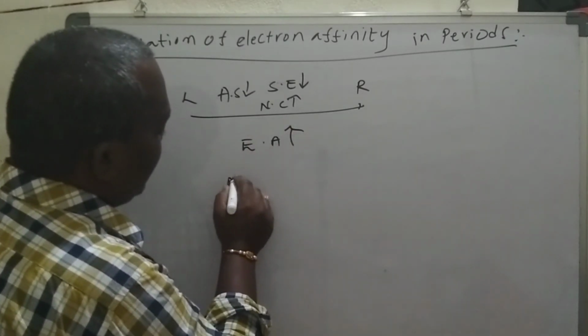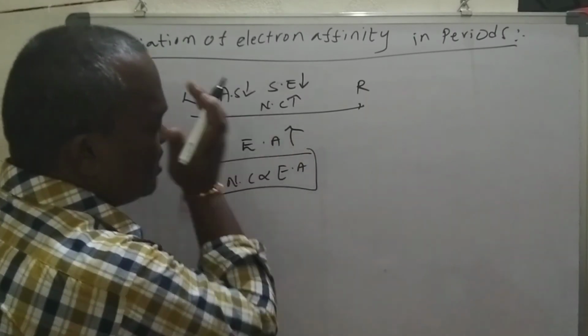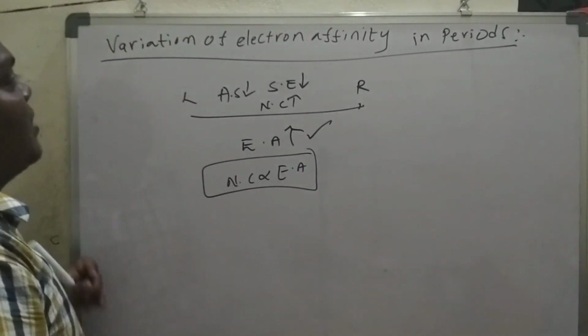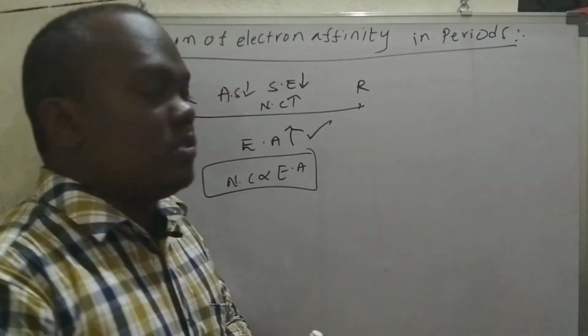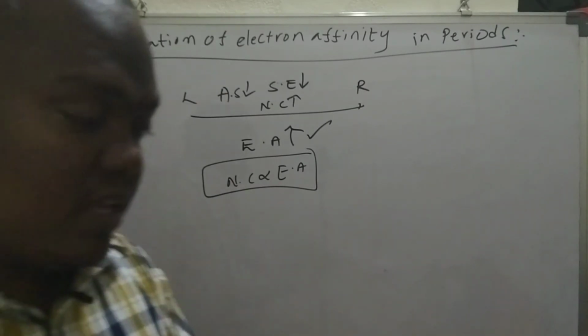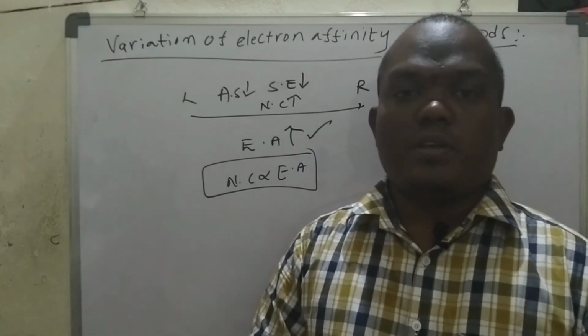We know that nuclear charge is directly proportional to electron affinity. So that's why electron affinity in the periods generally increases from left to right.